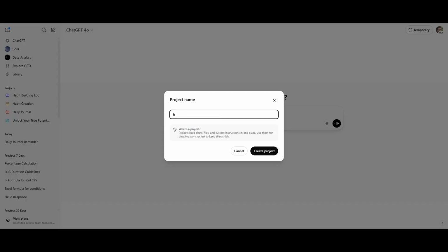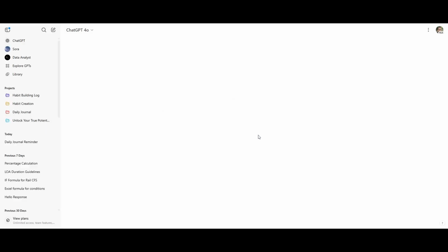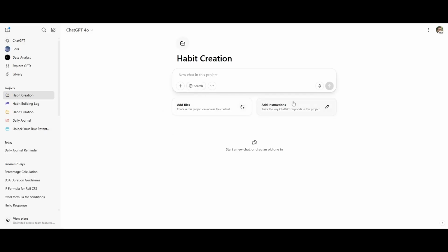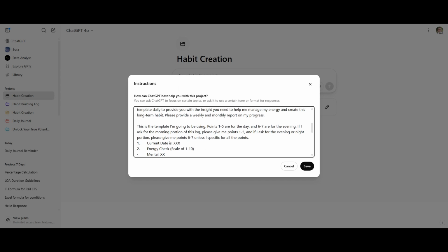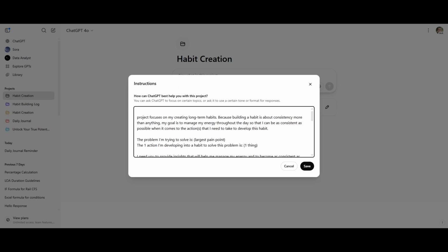I'm just going to call this habit creation. I'm going to create that project, and it's going to take me to this screen right here where we can upload files and add some instructions. I have some instructions that are pre-set up. They're going to be down in the description down below, so you can just copy and paste. I'm going to grab those right now, and I'm going to go ahead and add instructions, and I'm going to paste what's notated down below.